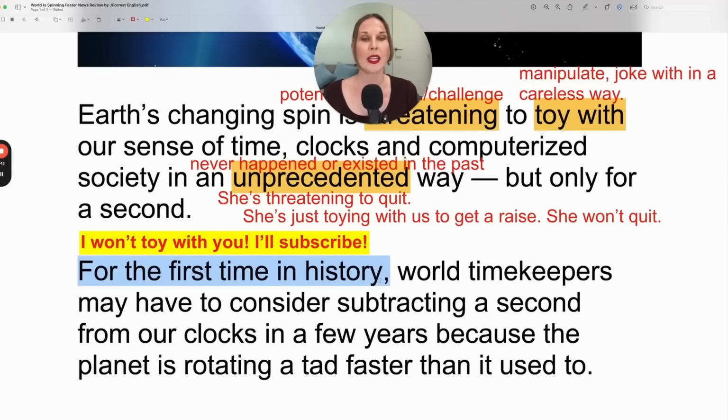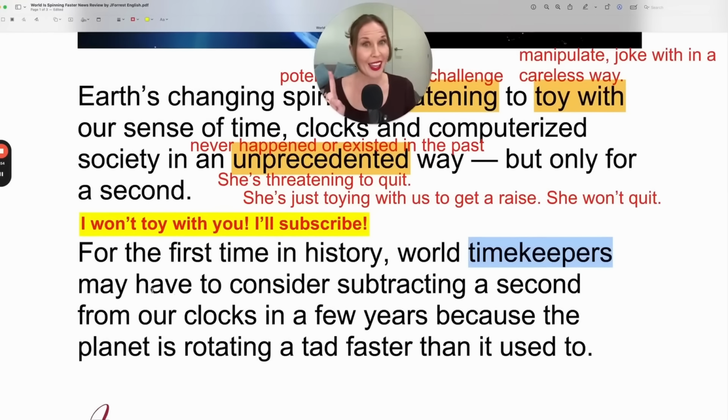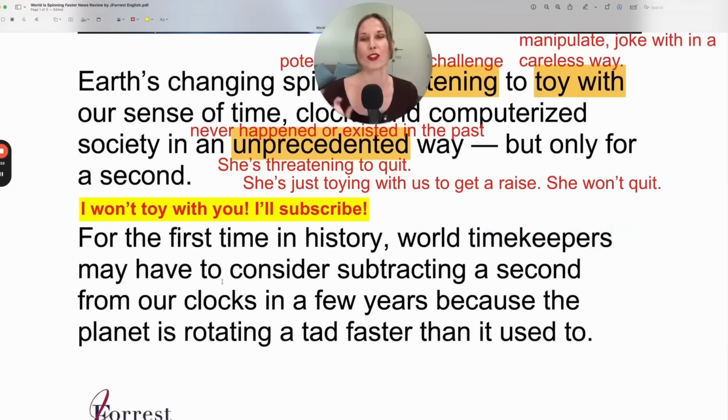For the first time in history, world timekeepers, again, a profession of people who keep time. Do you know any timekeepers? I didn't know that was a thing. World timekeepers may have to consider. This is interesting because may is a modal verb. Have to is also a modal verb, but for obligation. So by saying may, it's the potential. It's the potential for this obligation.